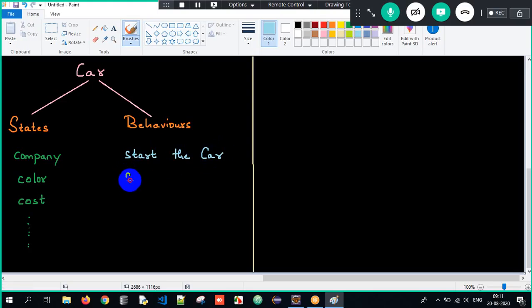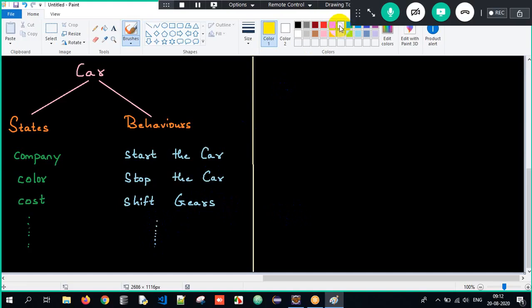Correct? If I want to stop the car, again I am making use of energy. I have to press the brake pedal, right? So I am performing some task. Similarly, I want to shift gears. Again, I am performing some task here. Clear? And so on, we can have n number of behaviors.